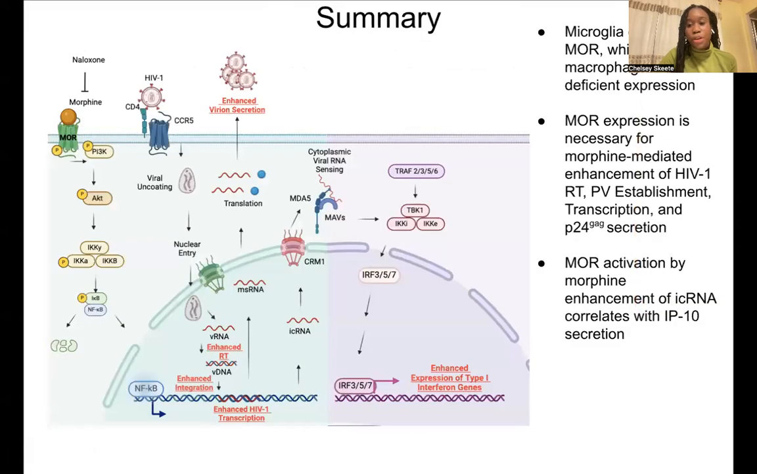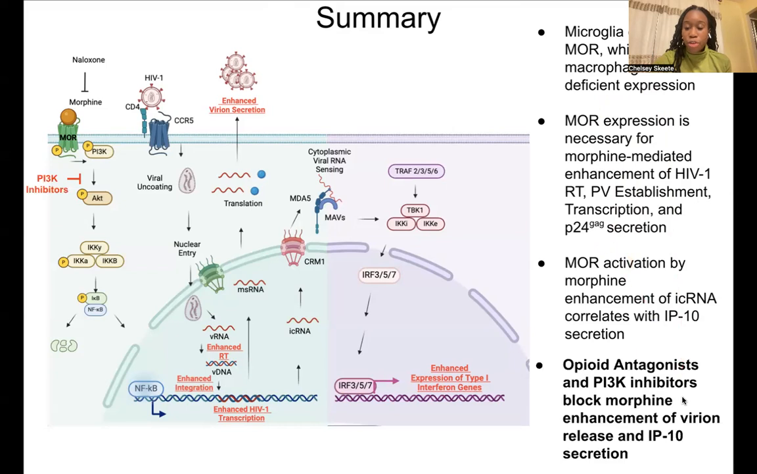So from this data, we conclude that microglia express mu while macrophages have deficient expression. Mu is necessary to observe morphine-mediated enhancement of infection at various steps of the replication cycle, and mu activation by morphine enhances intron-containing RNA, which correlates with IP-10 secretion. And the use of these opioid antagonists and PI3K inhibitors block morphine enhancement of virion release and IP-10 secretion.